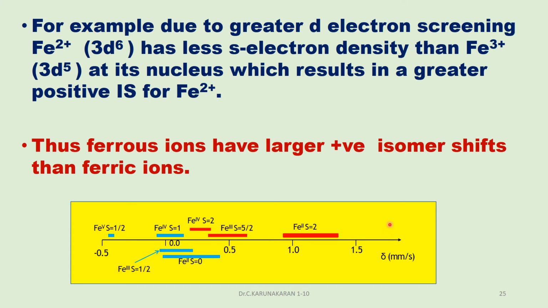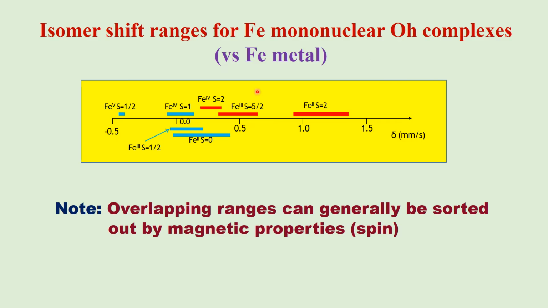And if there are fewer d electrons, as in d3, there is more s electron density, therefore the isomer shift is moved in the negative direction. So different iron compounds have different isomer shift values and ranges with respect to alpha iron metal.